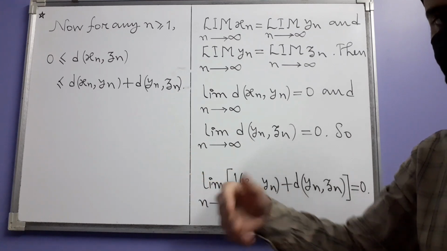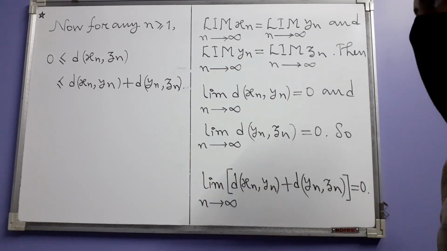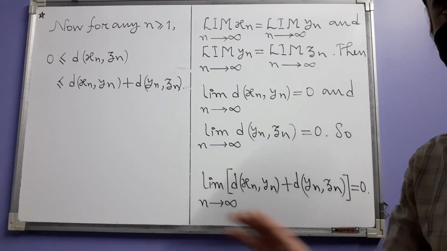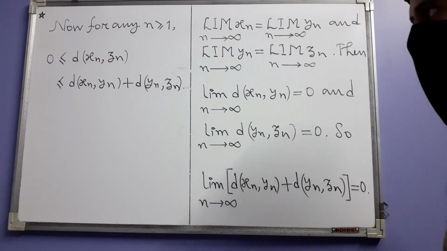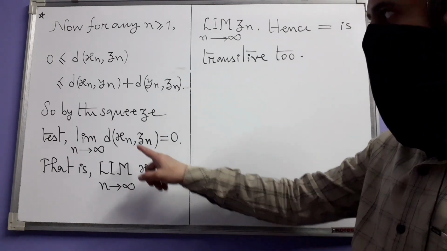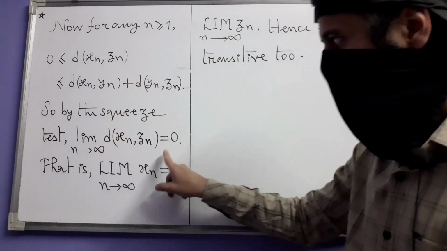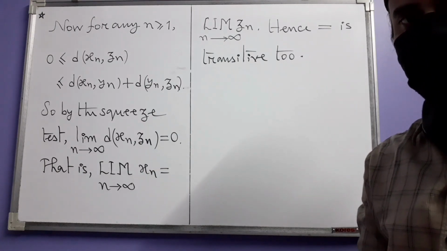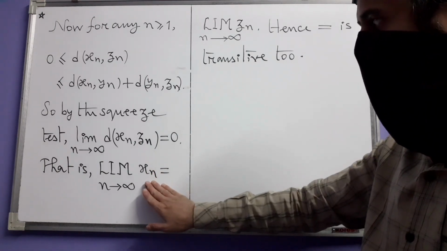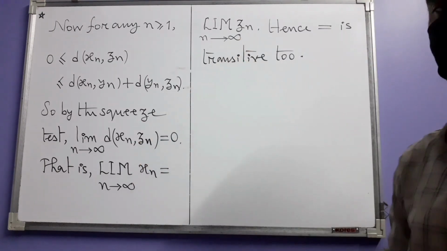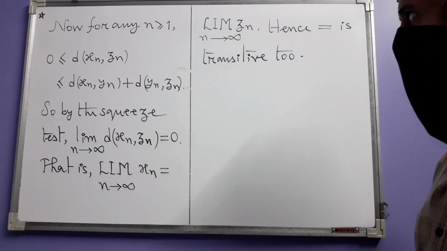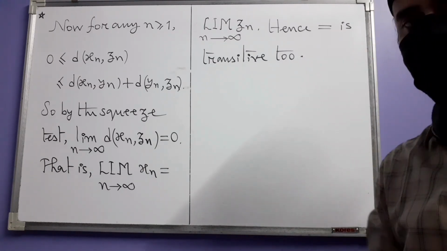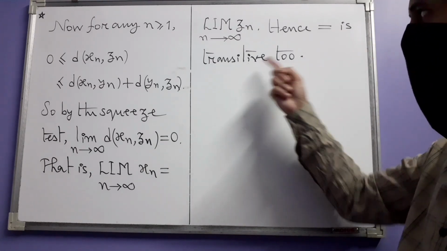The constant sequence automatically converges to 0. So you can apply the squeeze test here. By the squeeze test, this middle sequence also converges to 0. But then by definition, the formal limit of x_n is equal to the formal limit of z_n. And that means that our definition of equality of formal limits is transitive too.